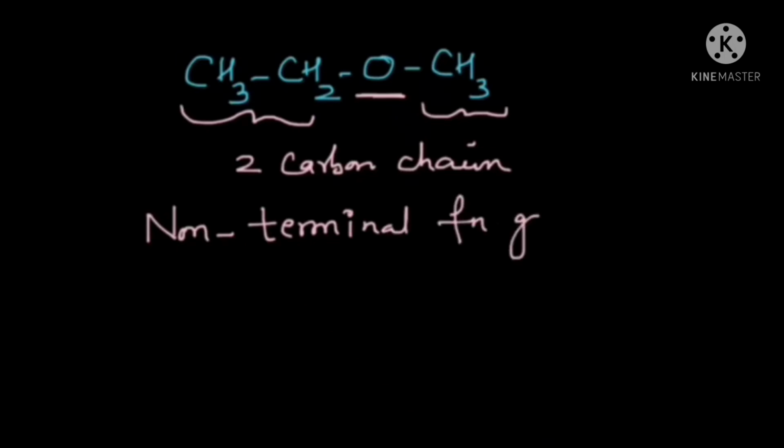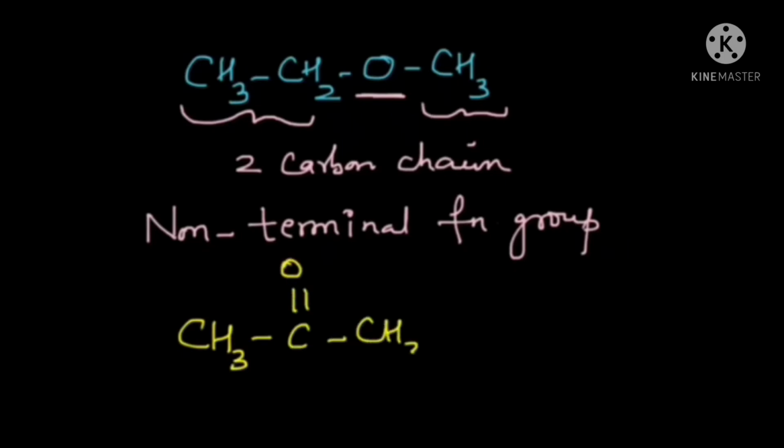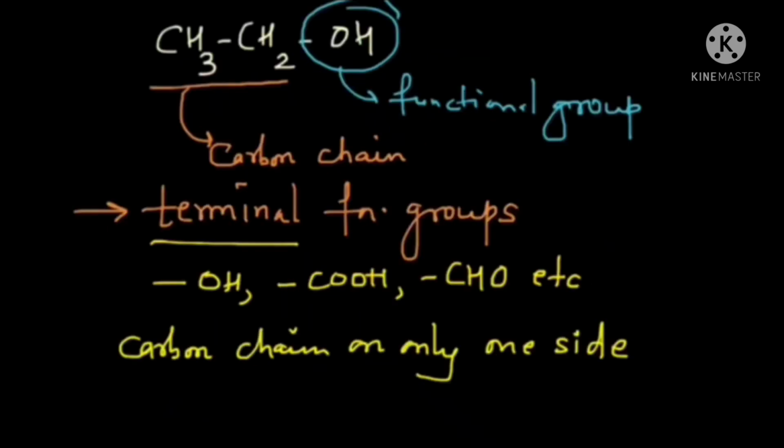Another example of a non-terminal functional group is the ketone group. So if I draw acetone, you can see that we have CH3, C double bond O, CH3, and we have carbon chains on both sides of the functional group, and so it is also a non-terminal functional group. Now back to our discussion, metamerism is only shown by compounds which have non-terminal functional group.